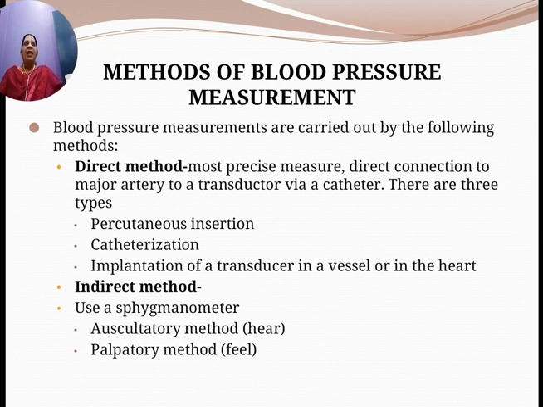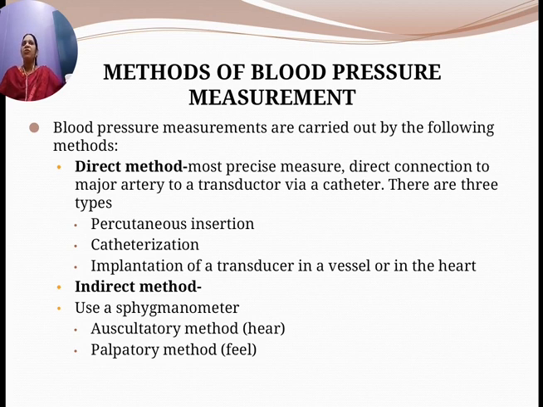The sensor is placed external, whereas in the intravascular method, the sensor is placed into the tip of the catheter, which is placed in the vascular system.